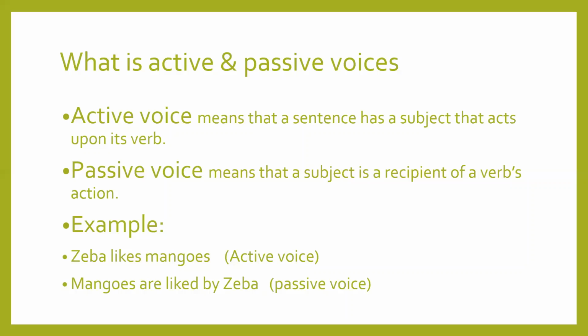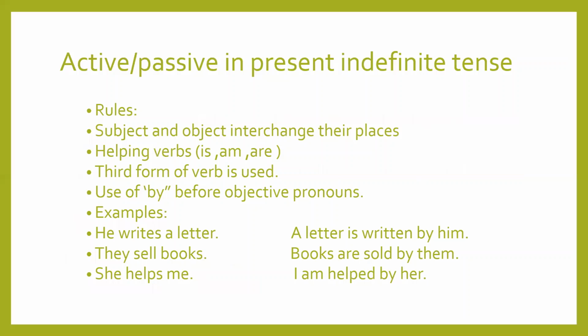Now, some rules are common in all tenses, but the second rule, which is the helping verb, that changes according to the tense which we are changing into passive. Now come to the first tense, present indefinite tense. The rules here are, the first rule, as I already told you, subject and object interchange their places.